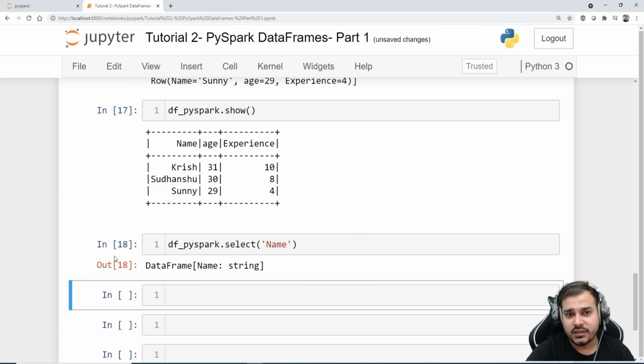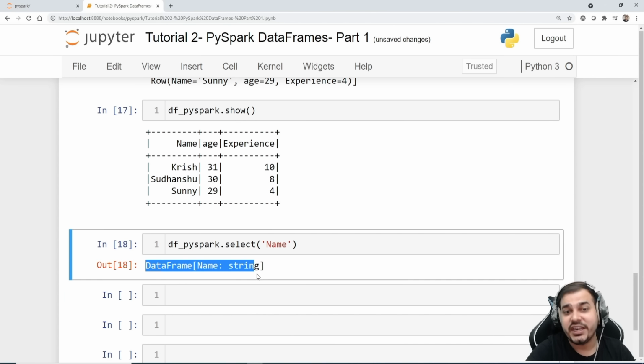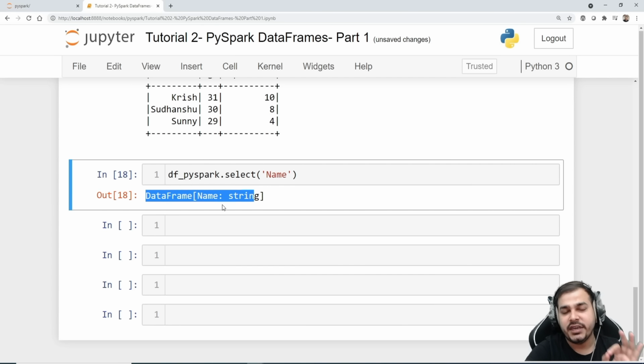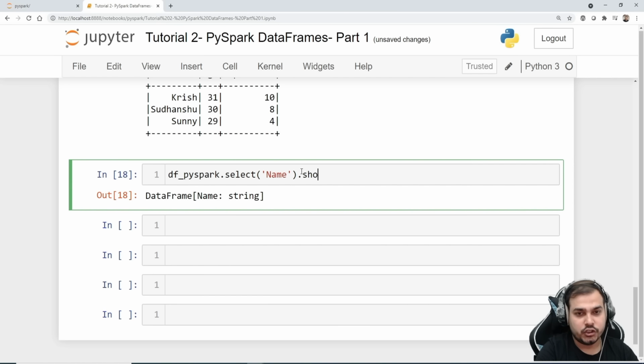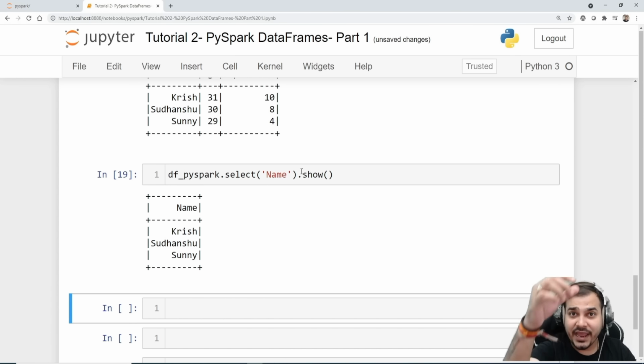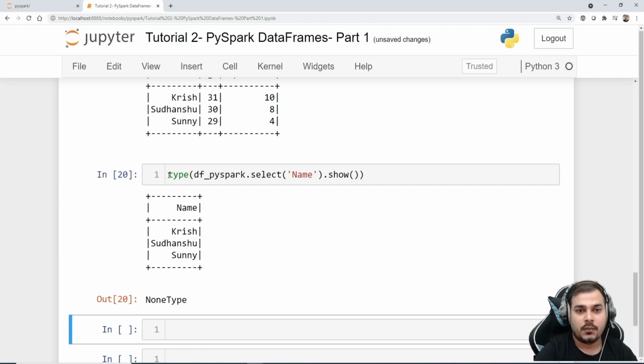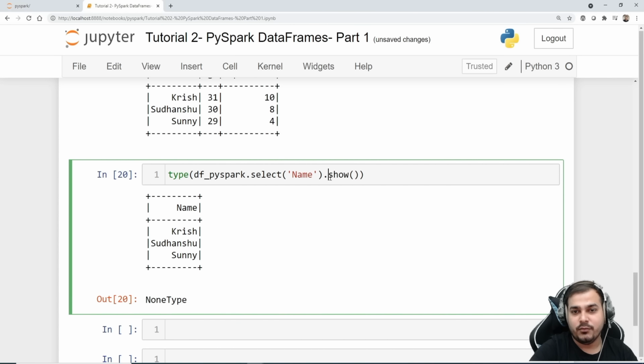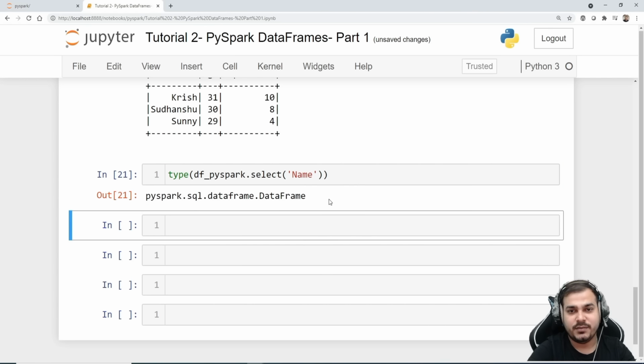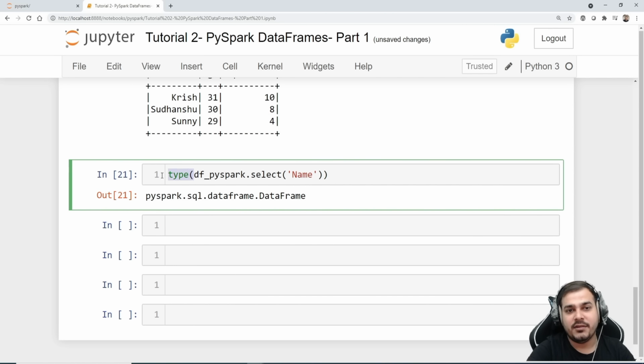Now once I execute this, you'll be able to see that the return type is data frame, and name is basically a string. Now if I write dot show, I will be able to see the entire column. And if I try to find the type of this, sorry, if I remove this dot show and see the type, it is basically a data frame: PySpark.sql.dataframe.DataFrame, not pandas.DataFrame. Pretty much simple.